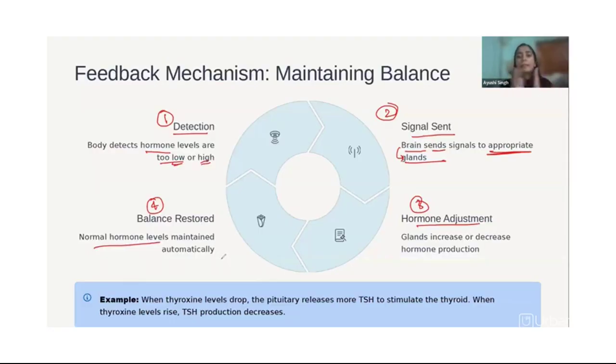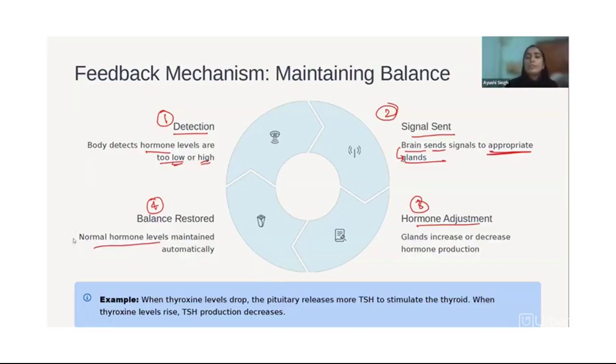So this is a feedback mechanism. Your body is sending feedback, this is less, this is more, and that's how you will get it more or less, whatever the requirement is. So when the thyroxine level drops, the pituitary releases more TSH to stimulate the thyroid, and when thyroxine rises high, TSH production decreases. So that is how it works. I already explained that to you. Then you can answer these questions now.